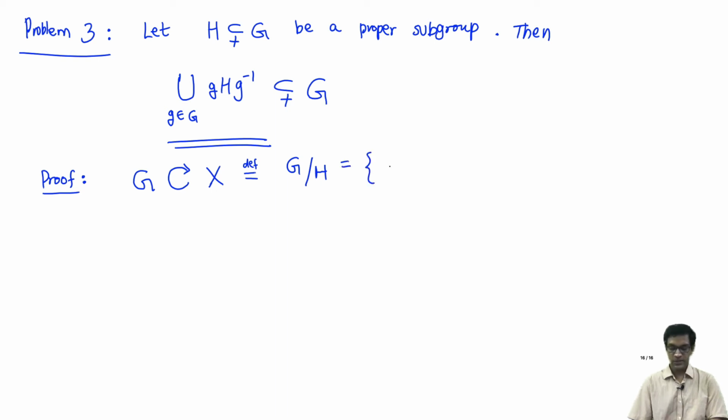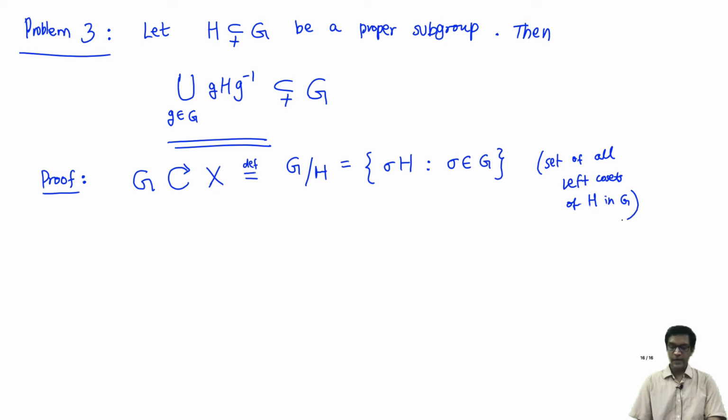It's just the set of all left cosets, all sigma H as sigma ranges over G. Thought of only as a set, but in fact it's a set on which the group G acts.